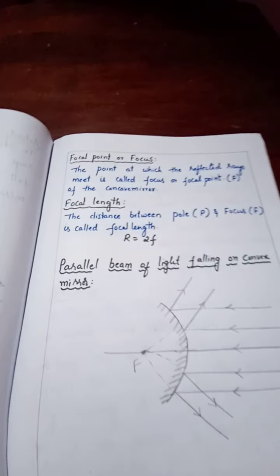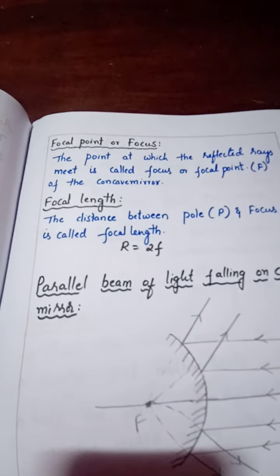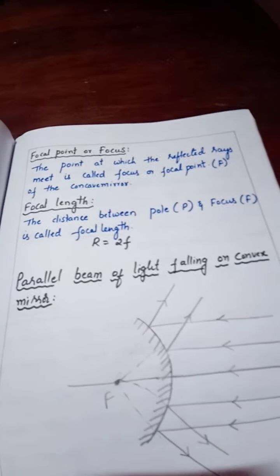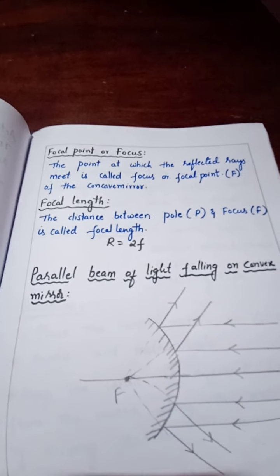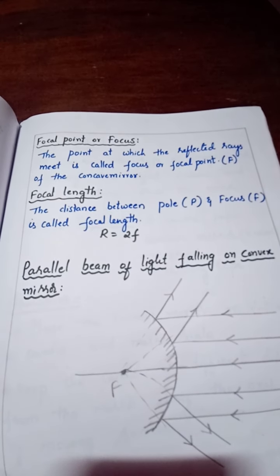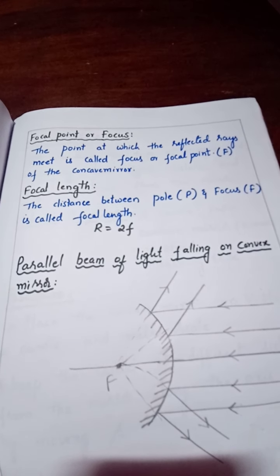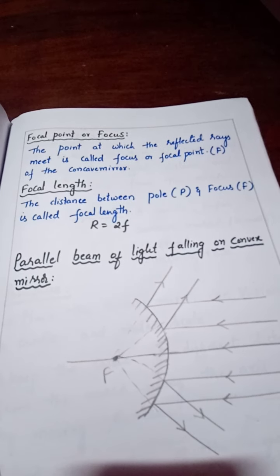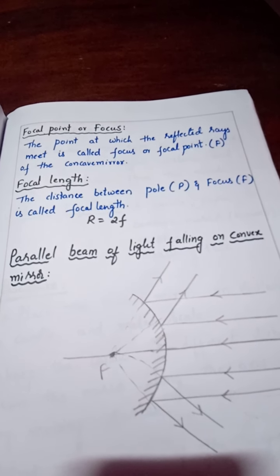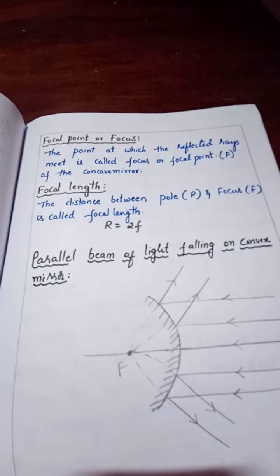Let us go to the definition of focal point and focus. You need to learn these two definitions today itself. The point at which the reflected rays meet is called focus or focal point. You have seen in the diagram, if the reflected rays meet at one point, that is called focus or focal point.